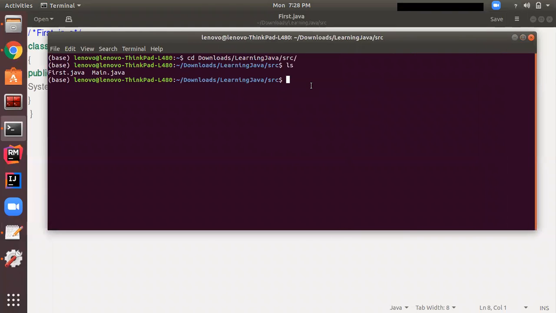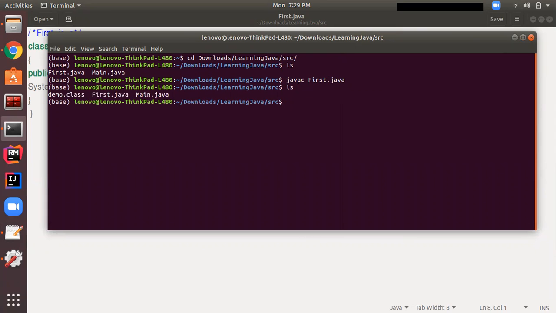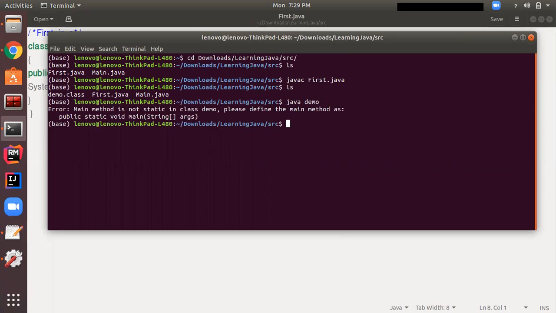As you know, first of all we should compile the program. The command for compiling the program is javac, and after that we give the name of the program, first.java. When we compile it, it will make a class file, which we call bytecode, with the name of the class. Since our class name is demo, it has made one class file, demo.class. So let's execute this. Now we will give java demo, no need to give the extension.